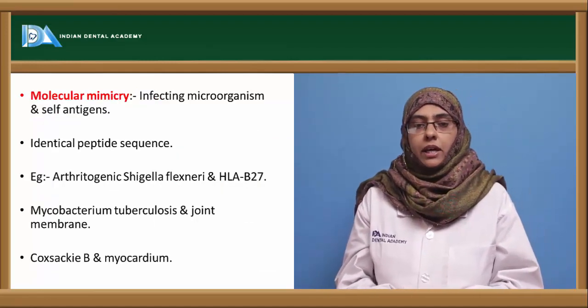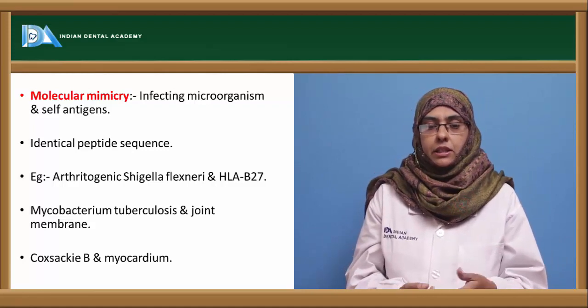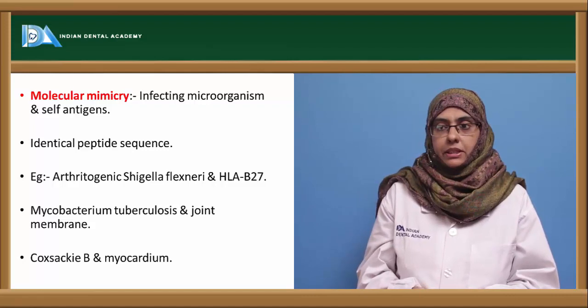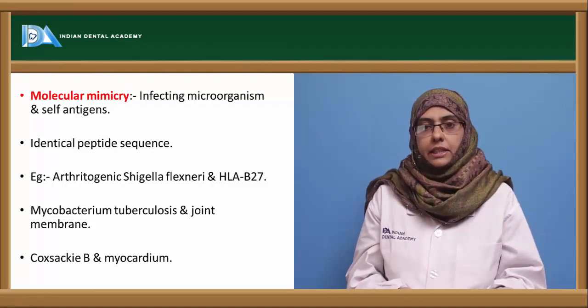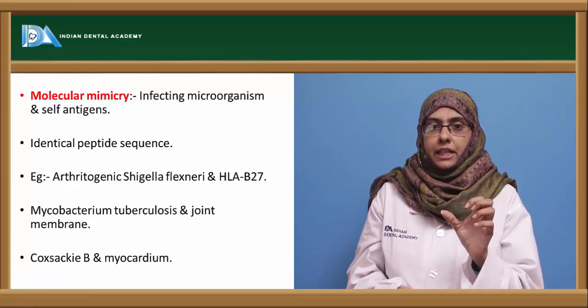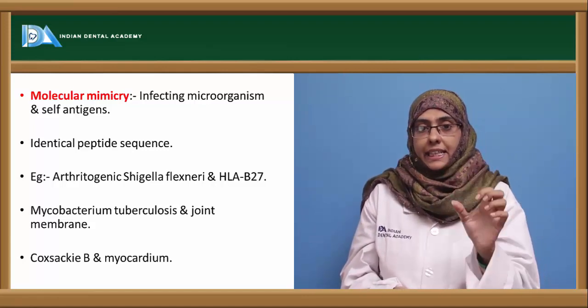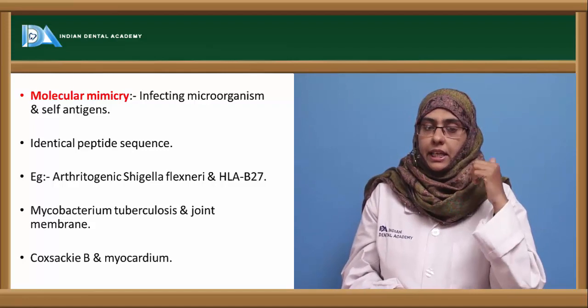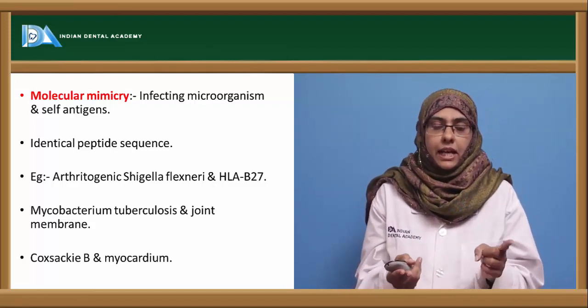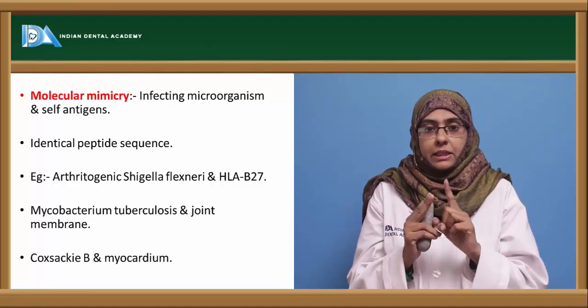Next is molecular mimicry, another proposed concept for developing autoimmune diseases. Here the antigen and the self antigens share the same antigenic character, but they have an identical peptide sequence. In the case of cross reaction, they share antigenic character but are not very similar to each other.